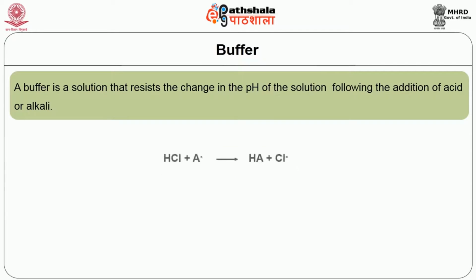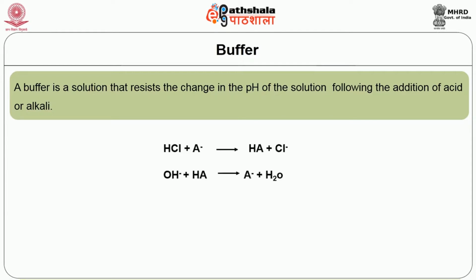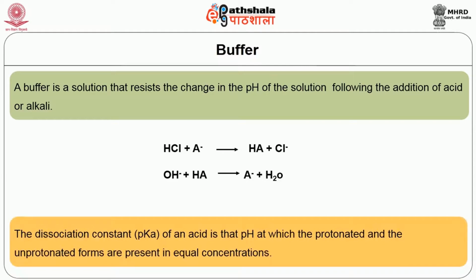A buffer is a solution that resists the change in pH following the addition of an acid or alkali. The dissociation constant, pKa, of an acid is the pH at which the protonated and unprotonated forms are present in equal concentrations.